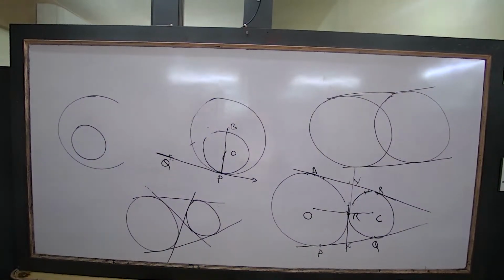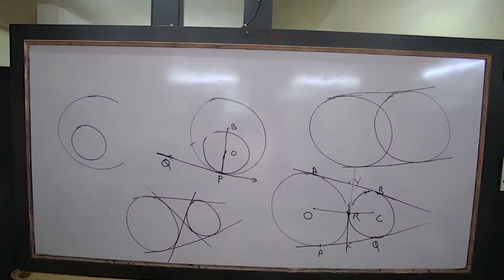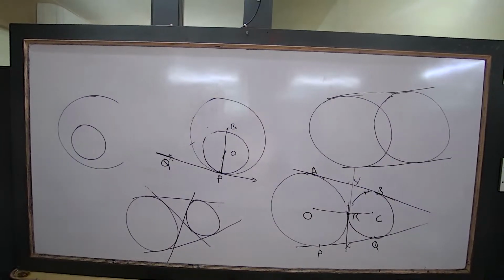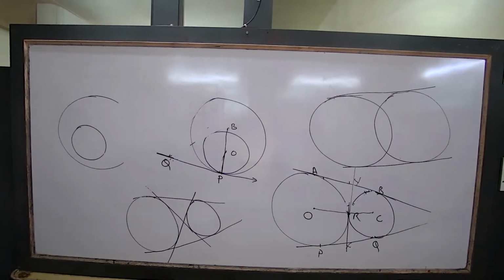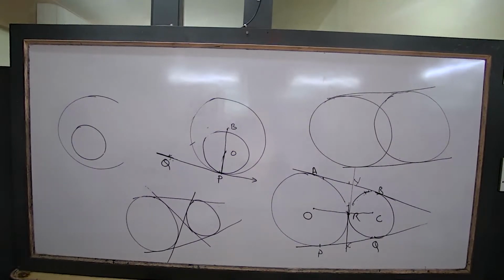Right. First, property 1. If two circles touch internally or externally, their centers and the point of contact are collinear.